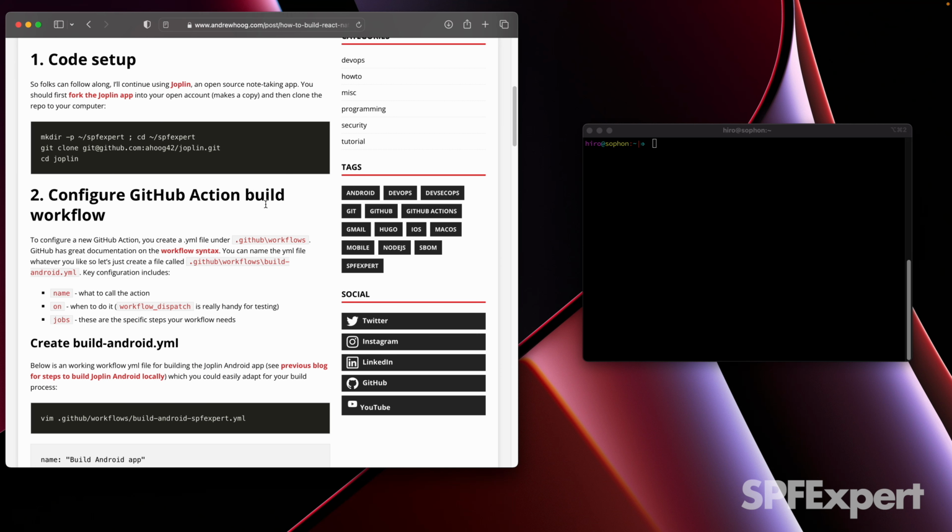Like we've done in the past, the first thing we need to do is actually fork the Joplin app repo if you haven't done that. If not, just click this link, make sure you have a GitHub account or you create one and log in, and then you can fork that repo directly into your own account. That'll make a copy of all of their code and make it really simple to just operate on your own copy of the code, not the production code.